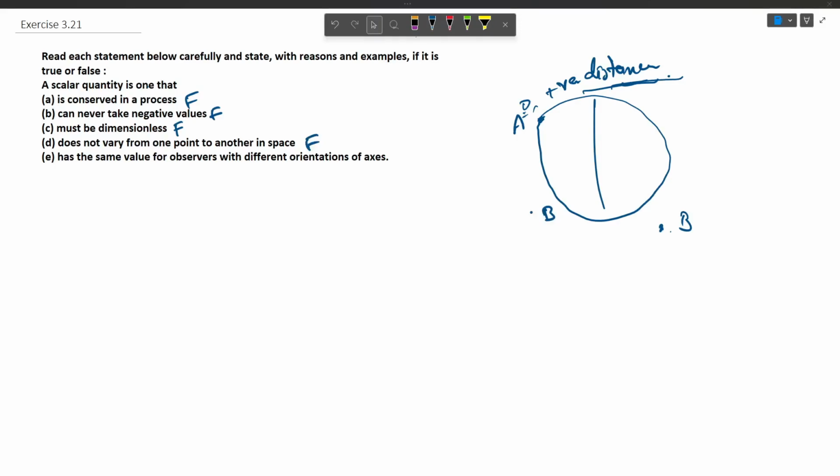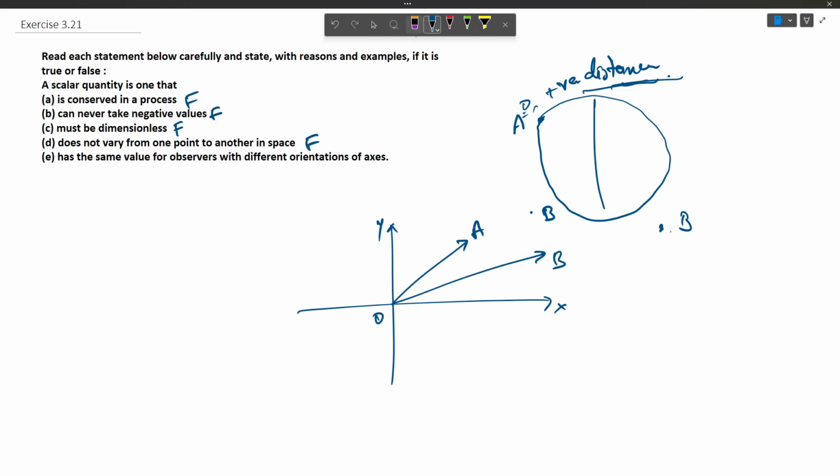Now in fifth, we have: a scalar quantity is one that has the same value for observers with different orientation of axes. So let us assume a case of a vector and a scalar. So this is a coordinate axis, and this is vector OA and this is vector OB. If we take the component of vector OA on the x-axis, it is going to have a value that would be different from the value of its component on vector OB.